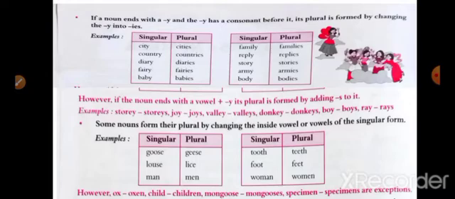Boy, boys. Some nouns form their plural by changing the inside vowel or vowels of the singular form. Examples: singular goose, plural geese. Singular man, plural men. Singular tooth, plural teeth. However, ox will become oxen, child, children.